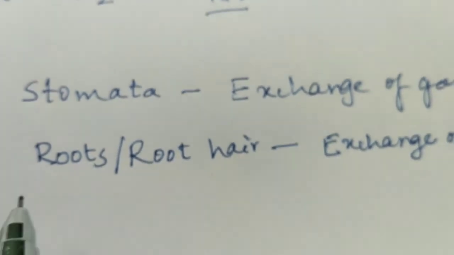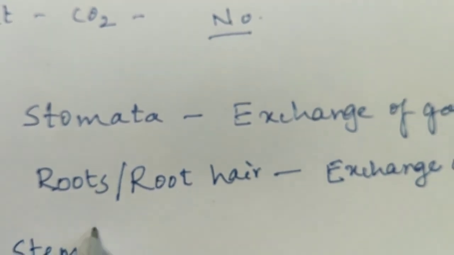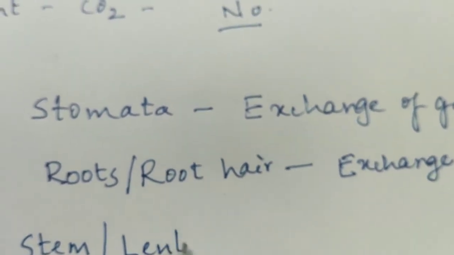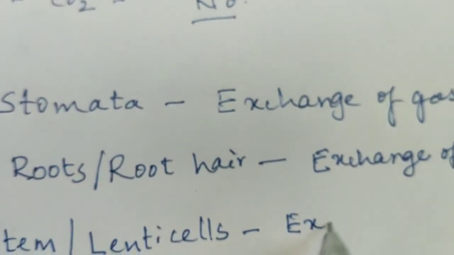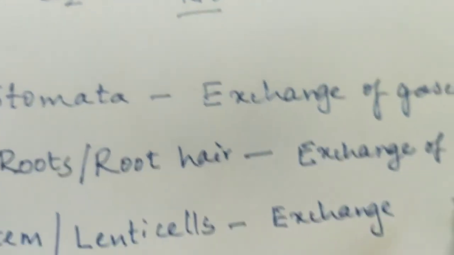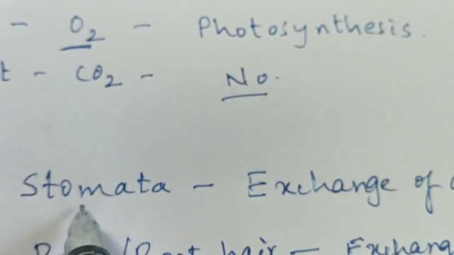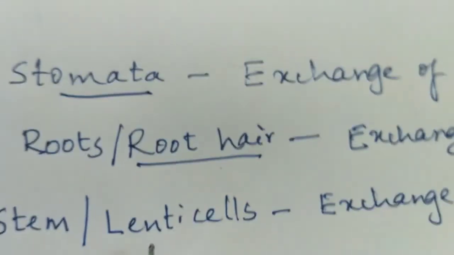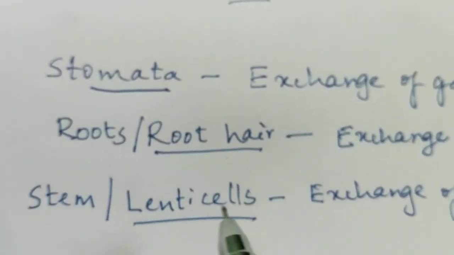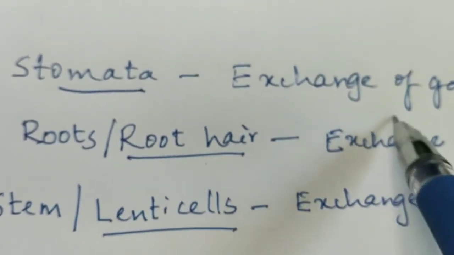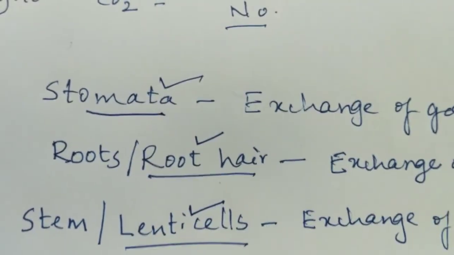Apart from the roots, there are the lenticels on the stem, which also help in the exchange of gases. So stomata, root hair and lenticels are the parts of the plants which help in the exchange of gases. Very important from the point of view of exams in the older trees.